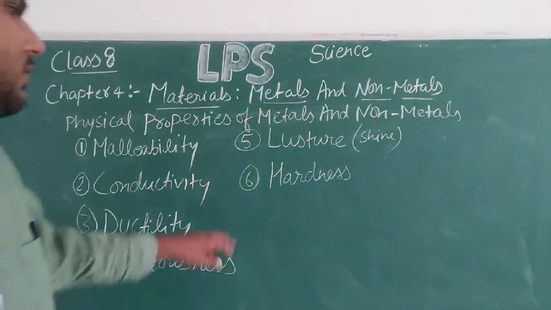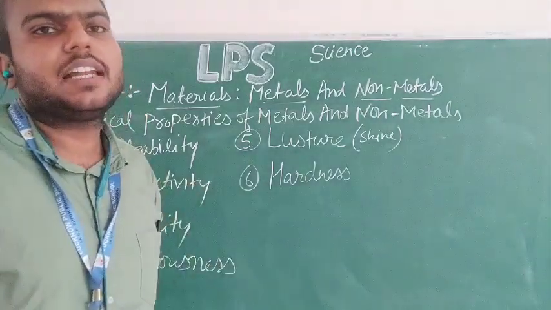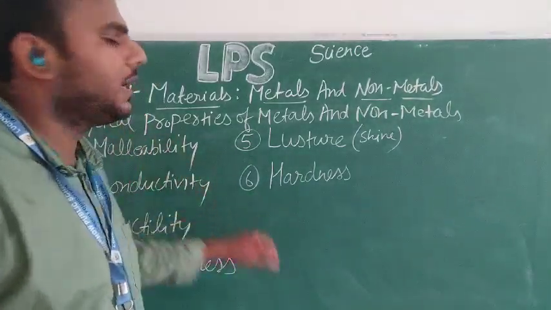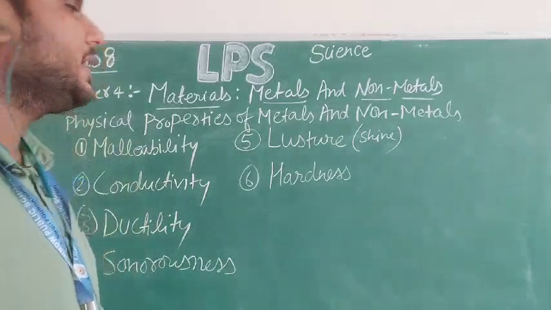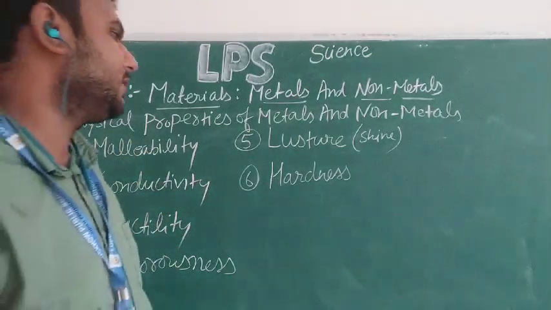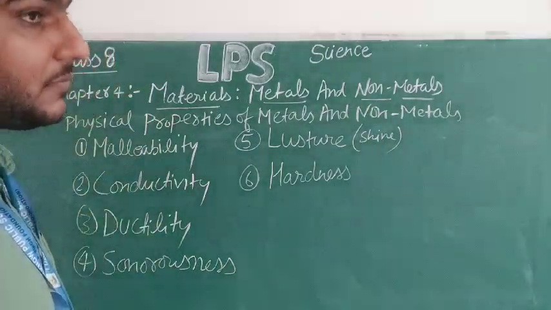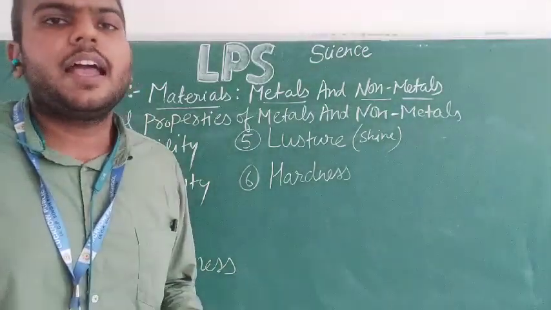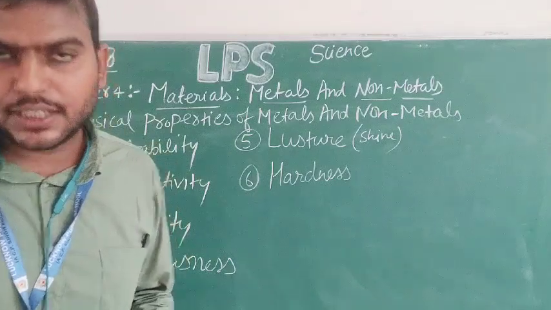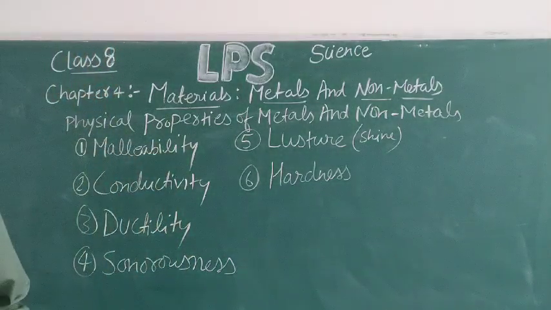Now the last one is hardness. The last physical property on which we can compare metals and non-metals is hardness. Most of the metals are in solid form and very hard in nature. That's why we use these metals for making different things around us.